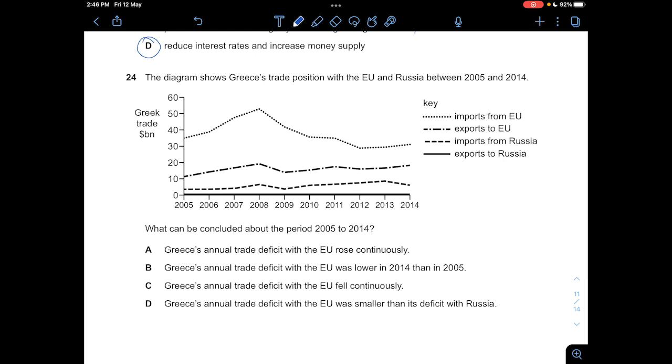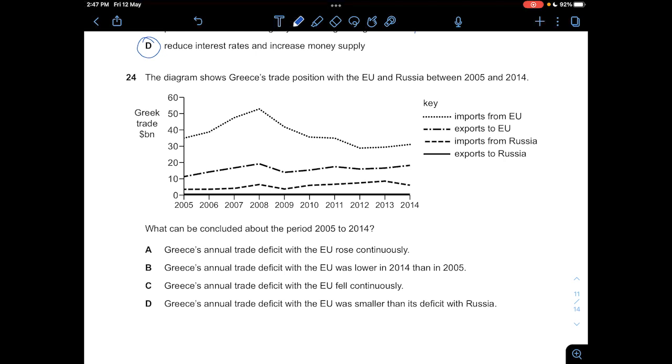And the same goes for Russia as well, because for Russia you can see the imports are actually higher than your exports. So Greece is basically in a trade deficit with both these countries, both the EU, which is basically a continent, and also Russia itself, which is basically a country. And then let's take a look at A to D and see which one is correct.